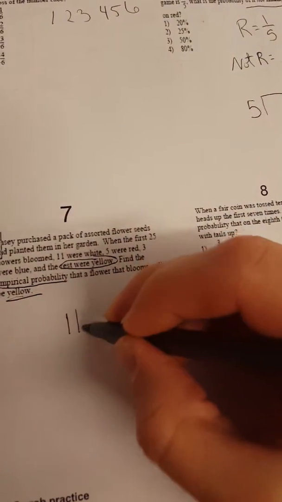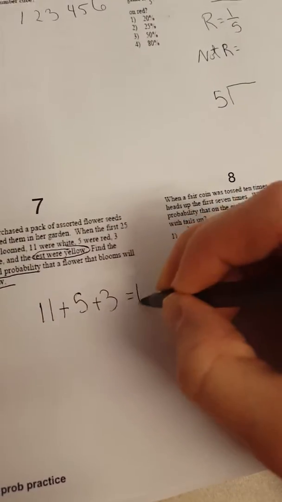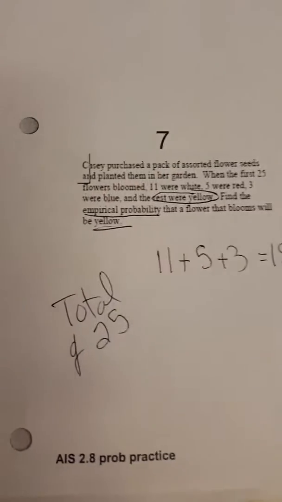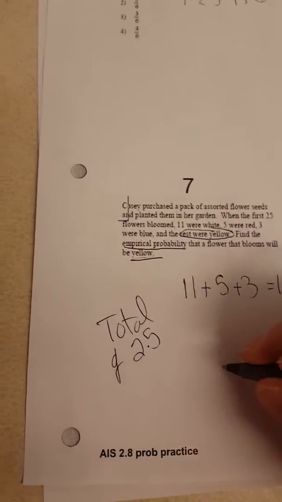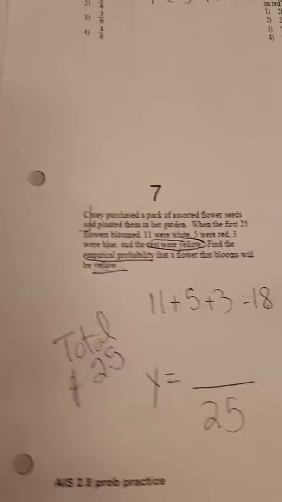So add up your 11 plus 5 plus 3 gets you 18. You knew there was a total of 25. So you need to do something with the 18 and the 25 to figure out how many yellows there were.